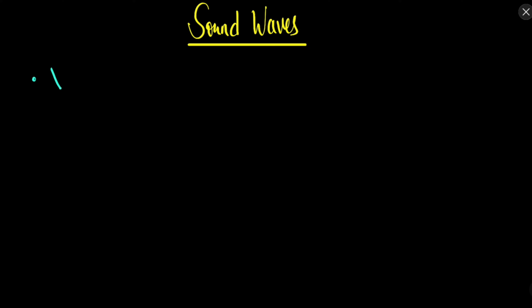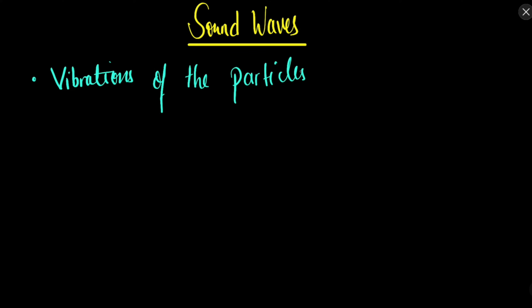Now we will start sound waves. So what are sound waves? How is sound produced? Sound waves are produced by the vibrations of the particles of any medium. If you have any medium, for example air or water, then when the particles of that medium vibrate, sound is produced.